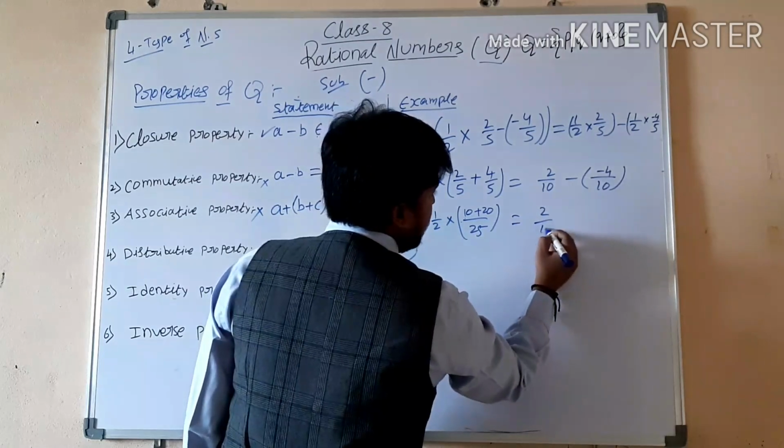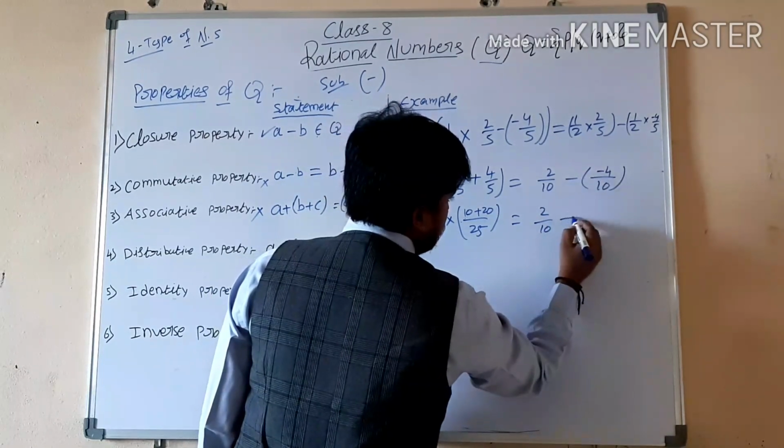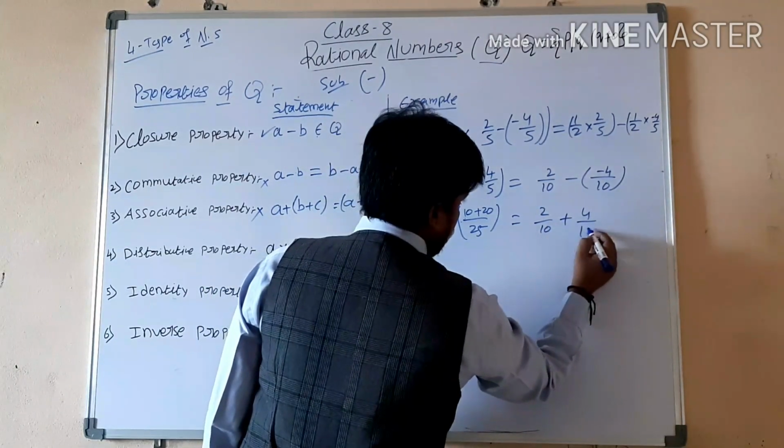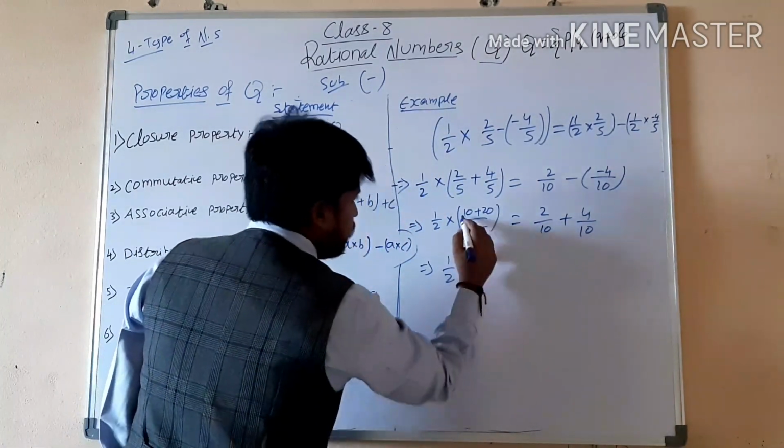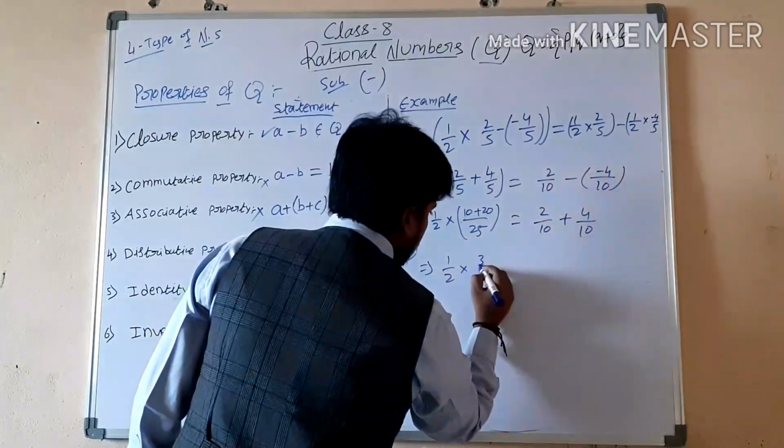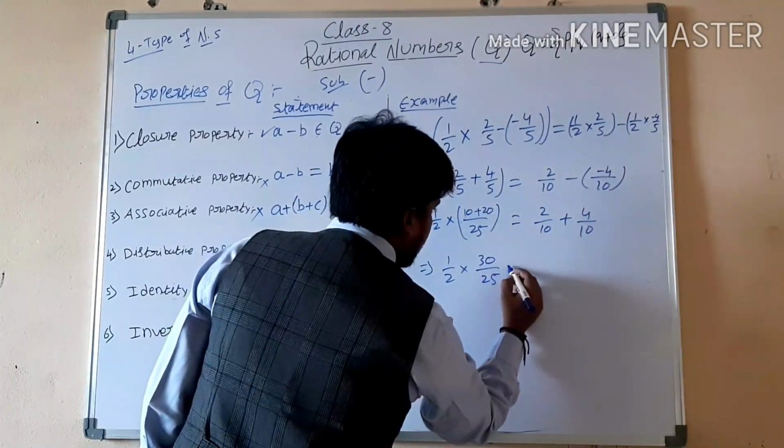Next, 2 by 10 plus 4 by 10. Next, 1 by 2 into 10 plus 20, 30 by 25.